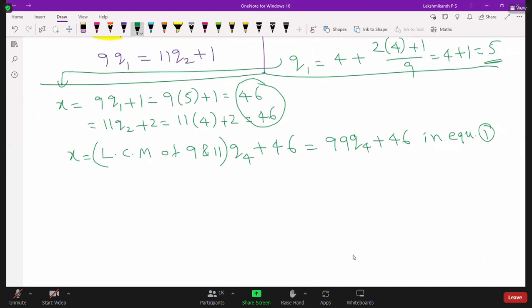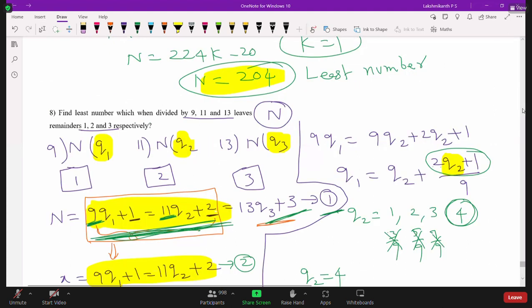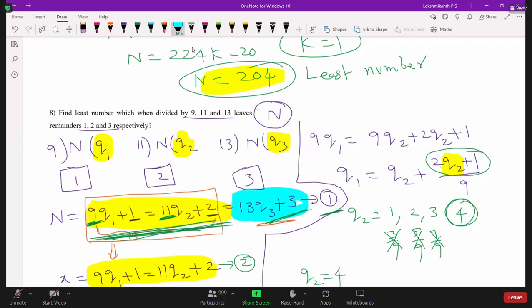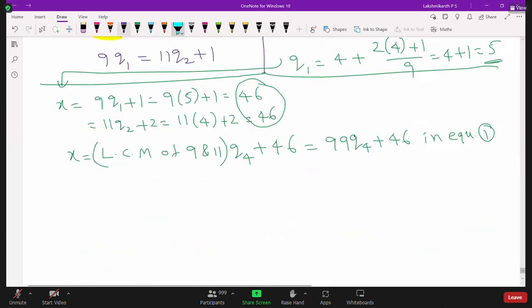So what will happen now? So let us in equation 1, what we'll get? So what is that equation 1? So when we divide by 13, we'll get 13 Q3 plus 3. So this is the third one. So now we are going to equate 13Q3 plus 3, and this value we are going to equate. So let us equate now. What will happen? 13Q3 plus 3 is equal to 99Q4 plus 46. Okay, hope it is clear.